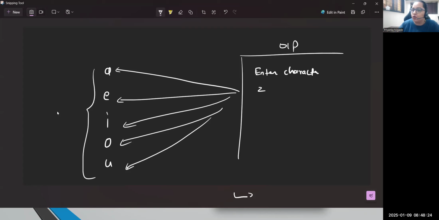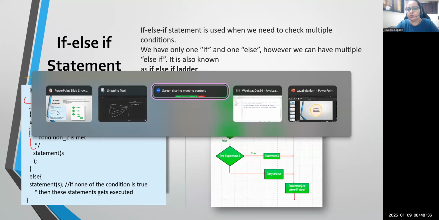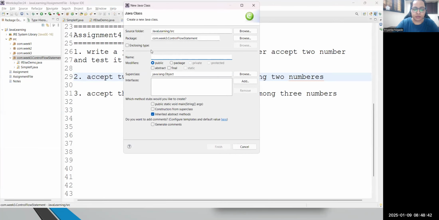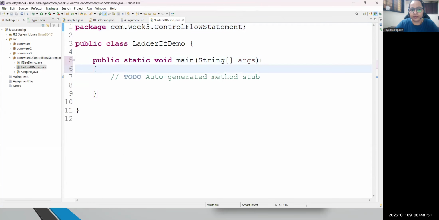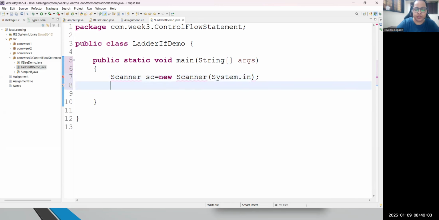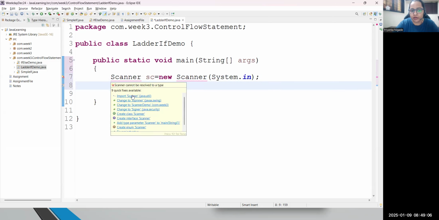So guys, how can we write this basic vowel code? Based on it, I will talk about a real-time scenario, but before that, let's understand the basic example. When it comes to ladder if, let me create the third important statement. I will write ladder if demo, where continuously, one by one, we can validate our condition. Again I will make the code dynamic, so better to accept a Scanner, declare the Scanner constructor, read input from the System.in input stream, and import the Scanner class from java.util.